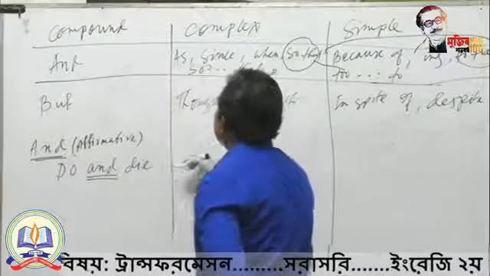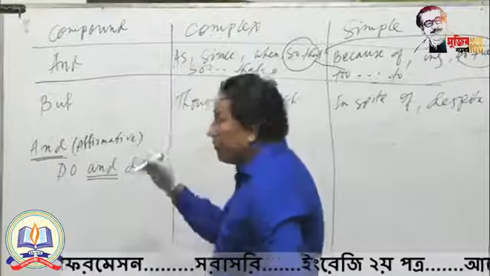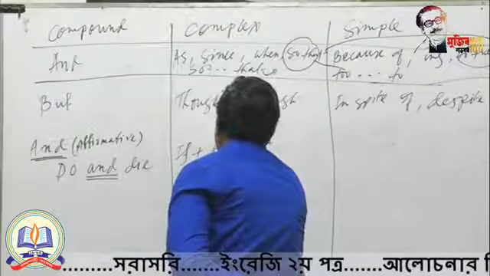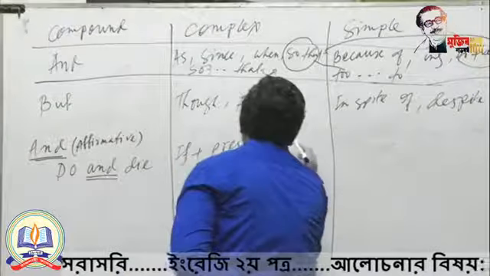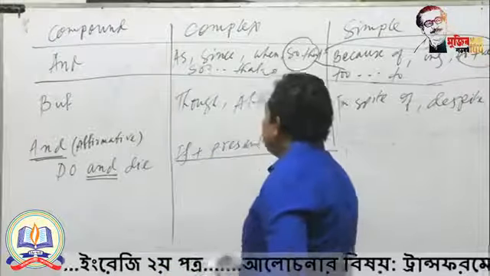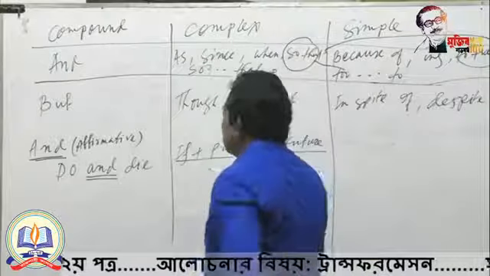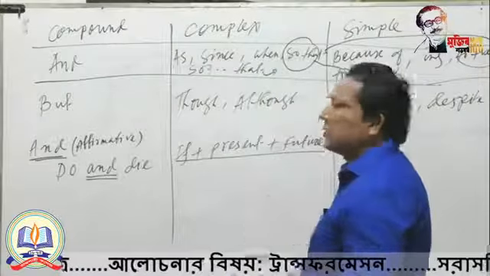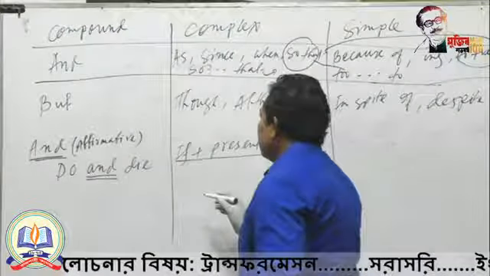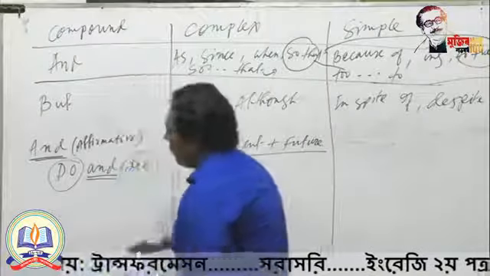For that reason, if you want to make complex sentence from and, in the case of imperative sentence, you will use like this: if plus present plus future. This structure is very common, but sometimes tense varies. If plus present plus future, this structure we have learned from the very early stage of our learning, so it is very easy for you to memorize in this way. What you have to make, just look, do, die.